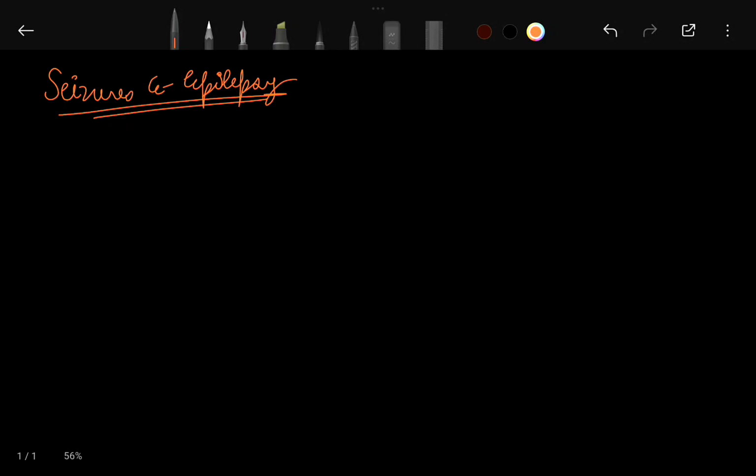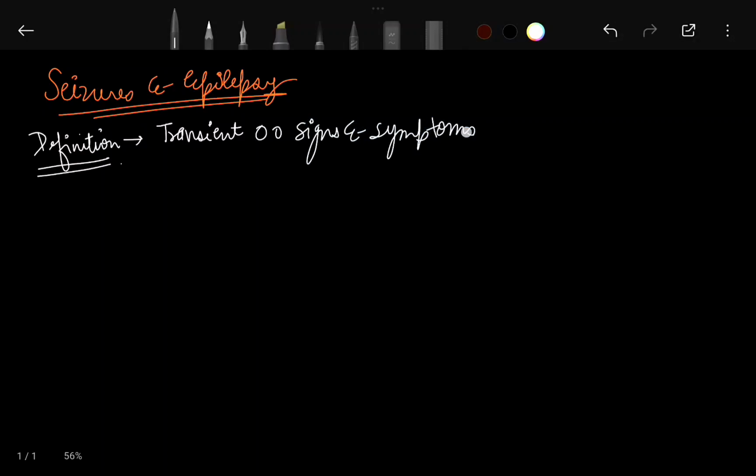So today's medicine topic is seizures and epilepsy. In seizure, first of all, we have its definition. Now, talking about definition, what is a seizure? A seizure is a transient occurrence of signs and symptoms. Whenever you are asked about seizures, first of all, remember these two terms.